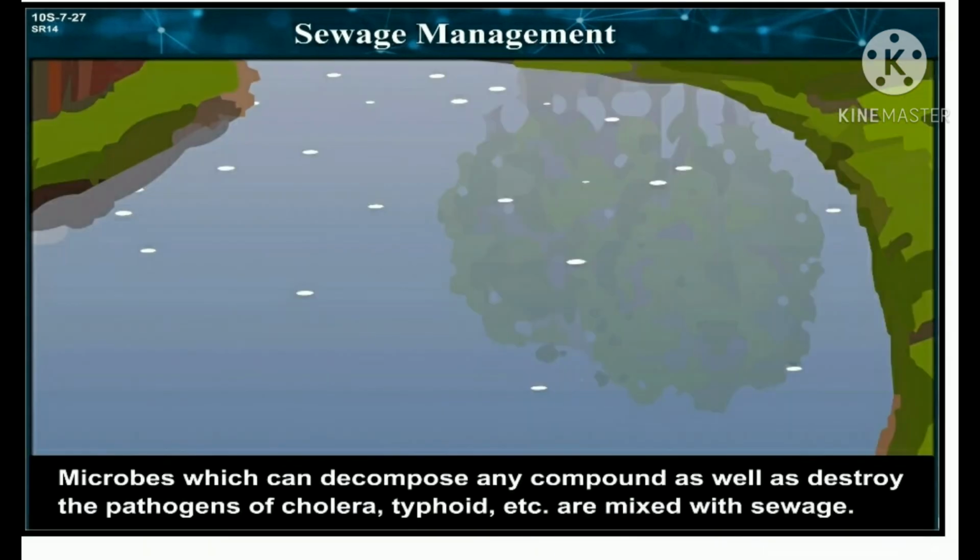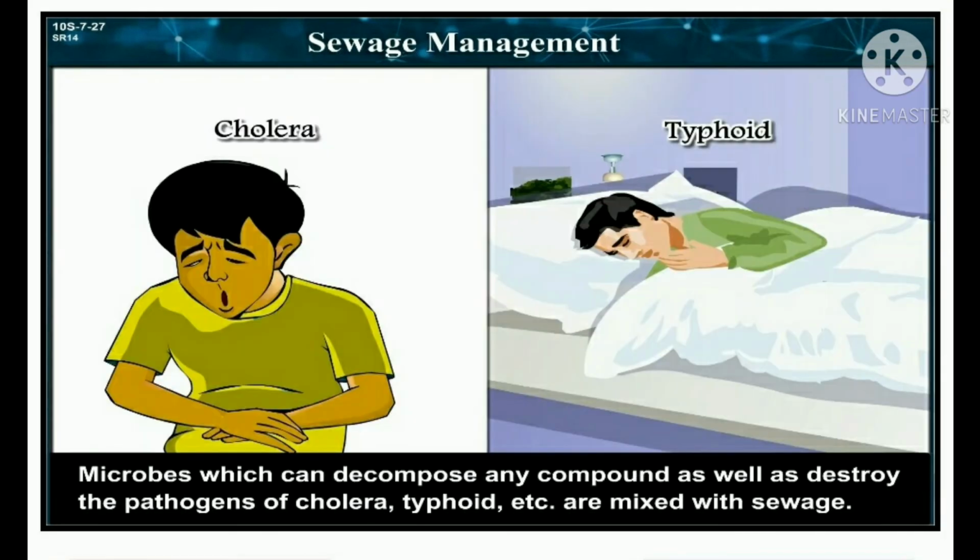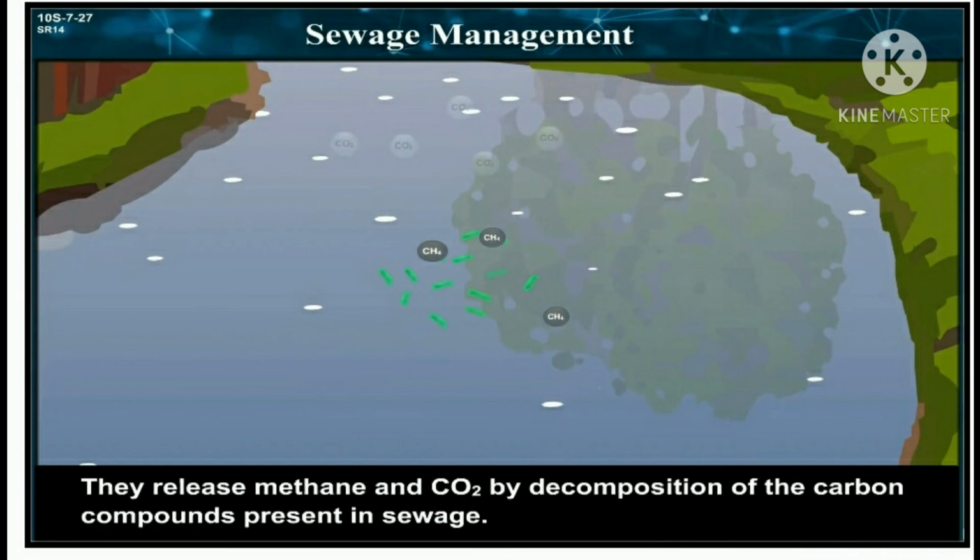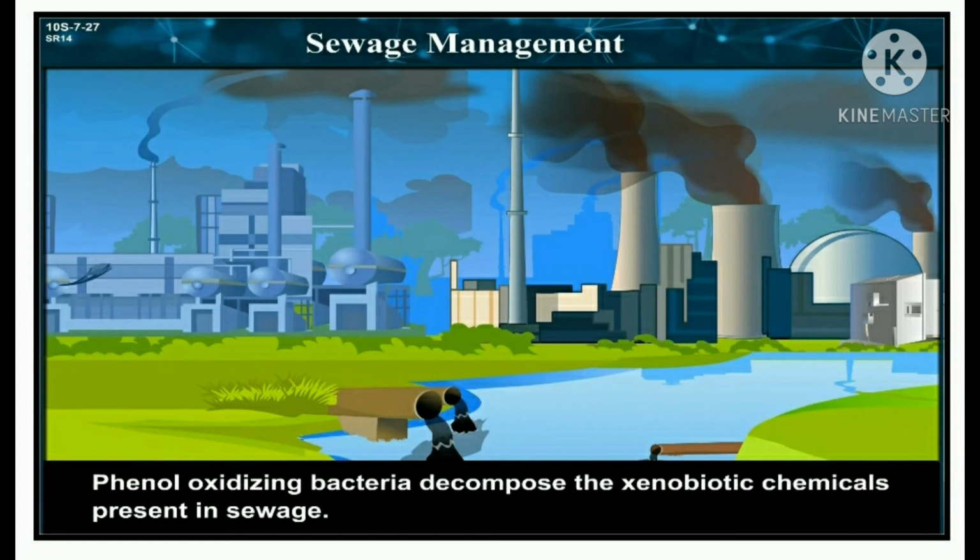Microbes which can decompose any compound as well as destroy the pathogens of cholera, typhoid, etc. are mixed with the sewage. They release methane and CO2 by decomposition of the carbon compounds present in the sewage. Phenol oxidizing bacteria decompose the xenobiotic chemicals present in the sewage.